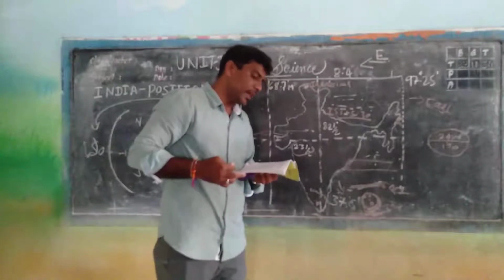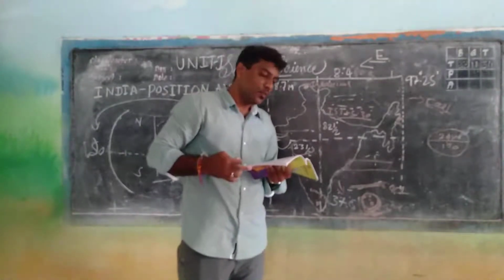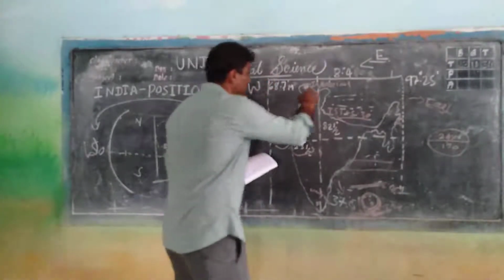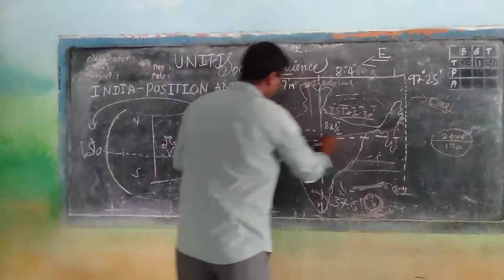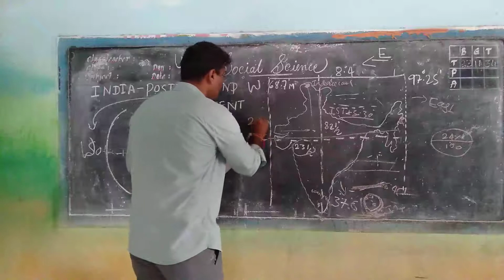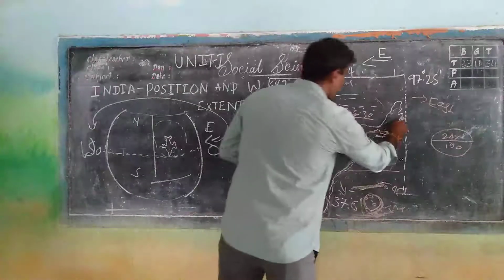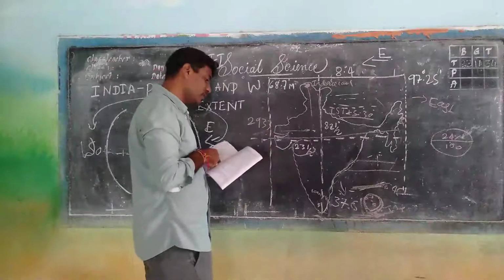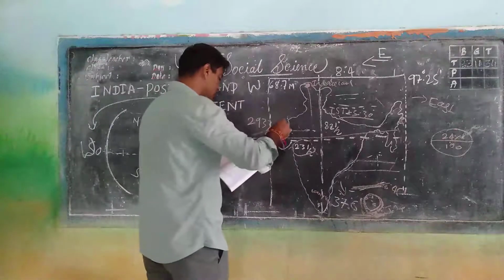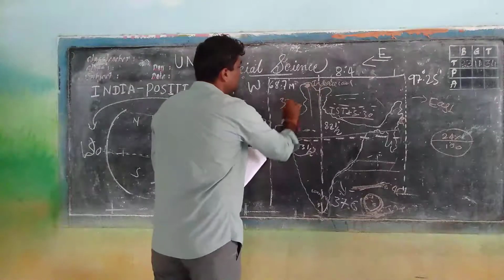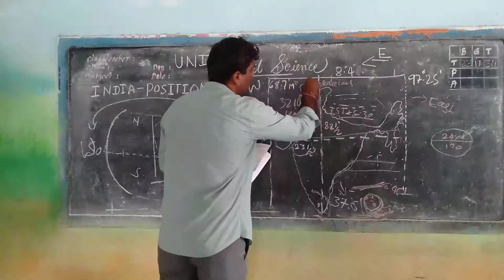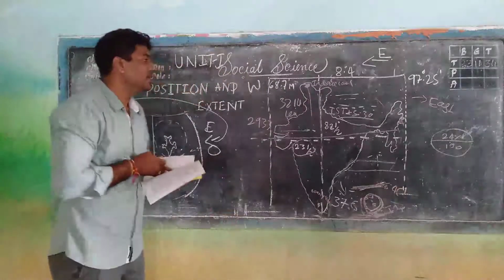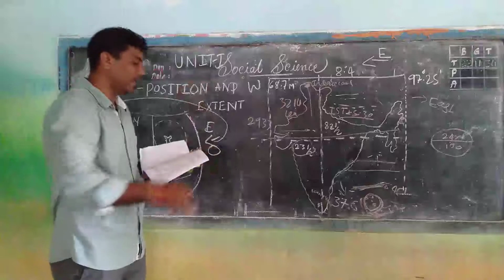The east to west extent of India is over 2933 km. From north to south it extends 3214 km. East to west is 2933, which means from Arunachal Pradesh in the east to Gujarat is 2933 kilometers, and the north to south extent is 3214 kilometers, from Kashmir to Kanyakumari. It's a length, measured in kilometers.